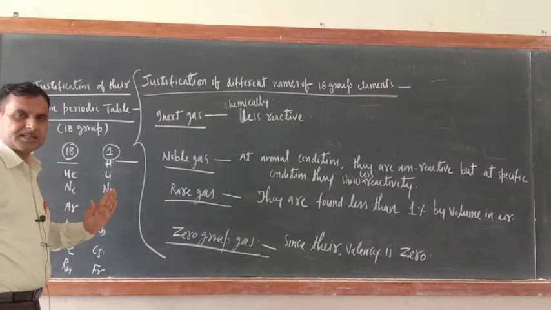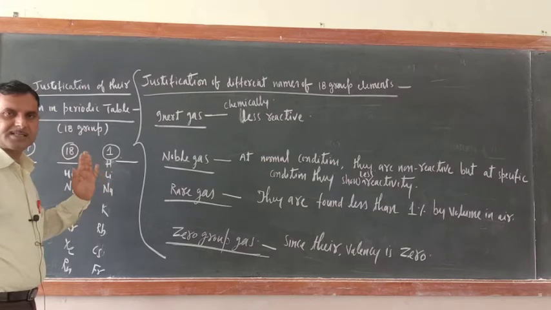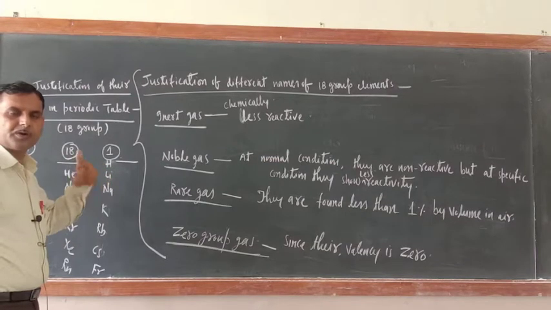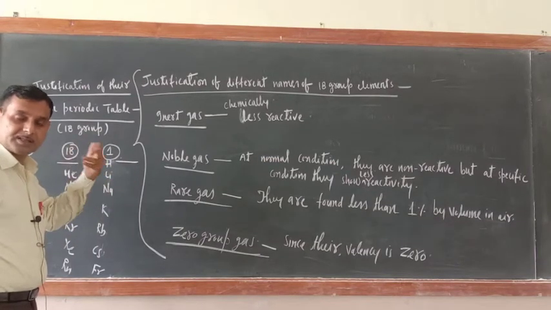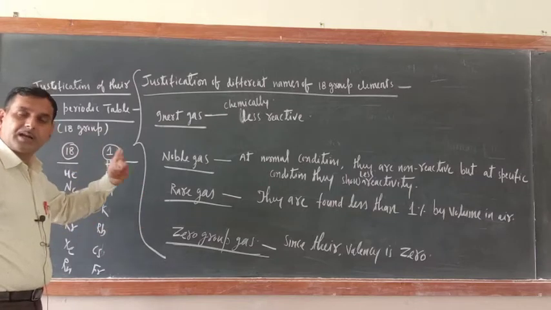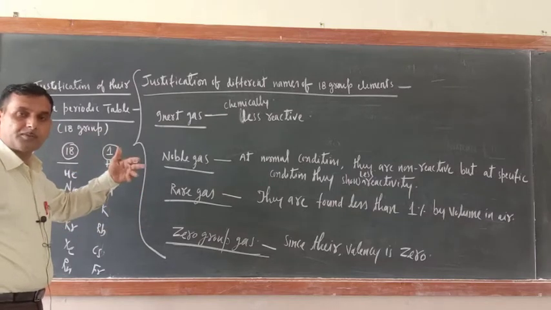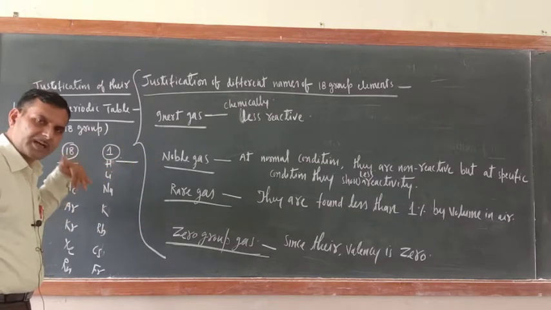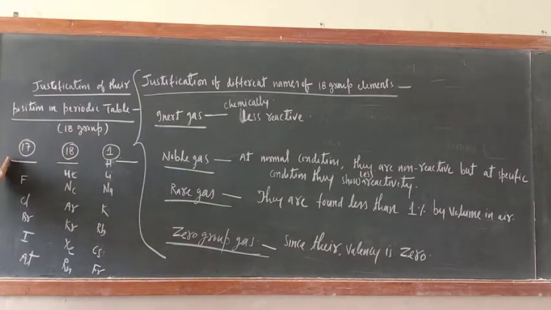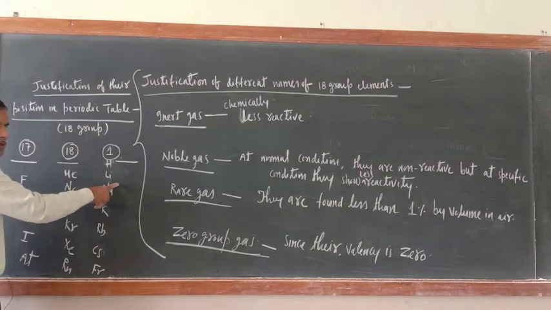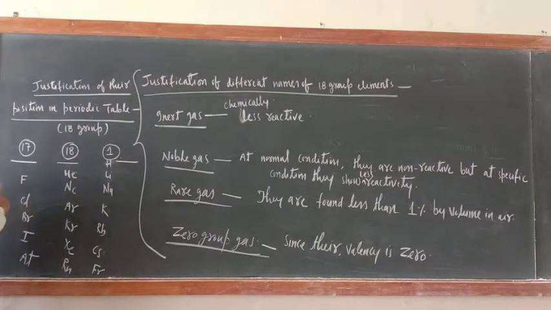Just see, the first and second groups are the most electropositive, then less than them are the D block elements, and D block elements are more electropositive than P block elements. So, gradual change. Here, try to understand: if we suddenly go from most electronegative to most electropositive, this is not a justification of the periodic table, because the periodic table shows gradual change.